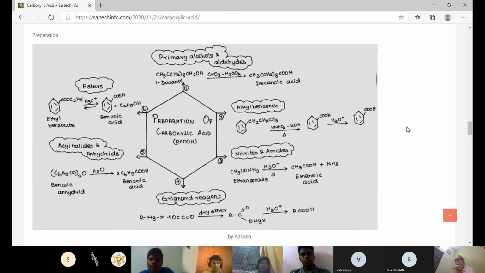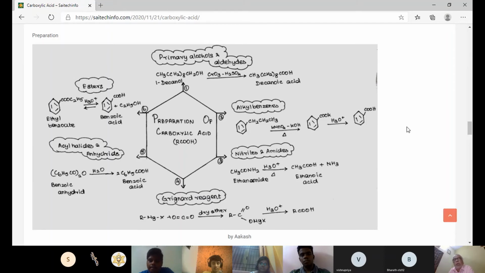On reaction with H3O+, it gives us benzoic acid. So what is the compound? You have the potassium benzoate, and on further hydrolysis you are able to get benzoic acid.